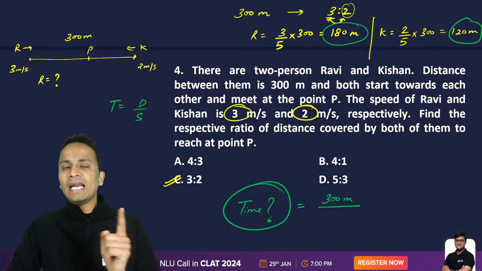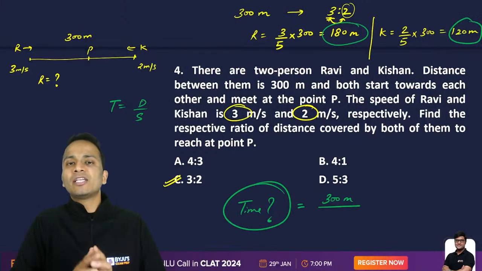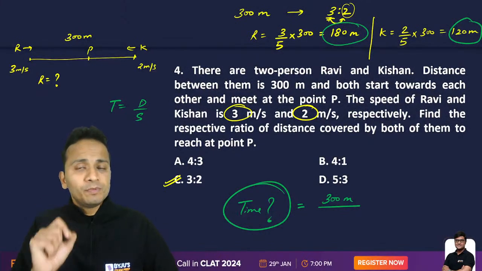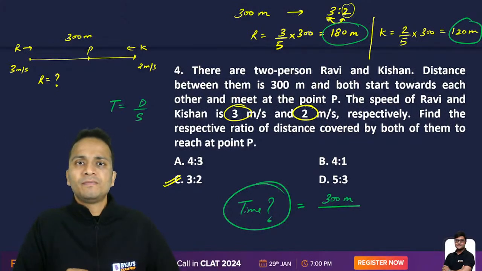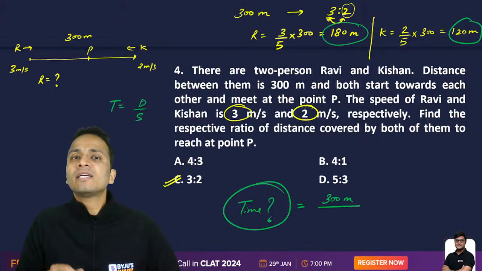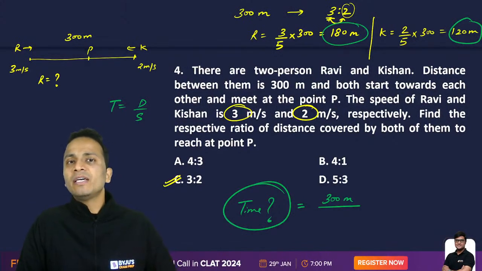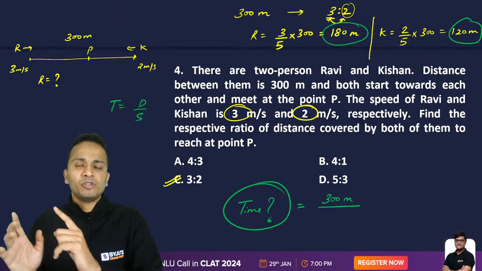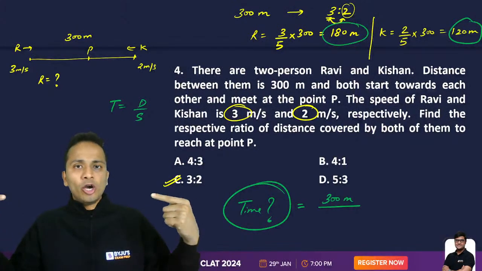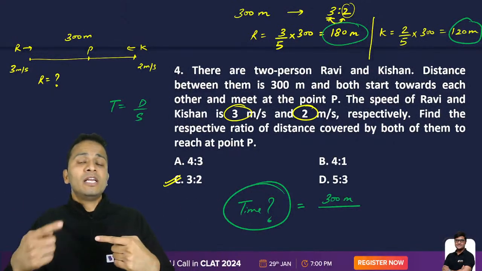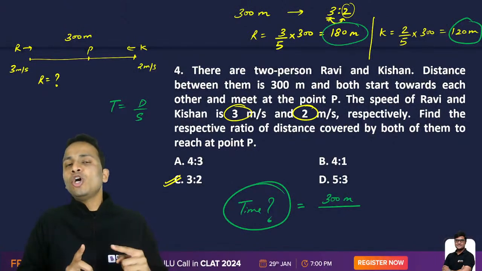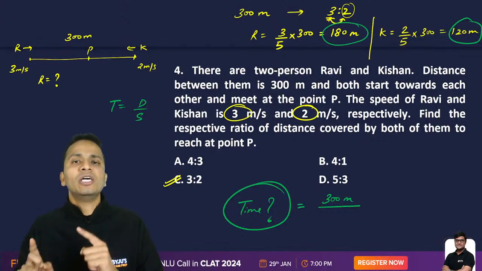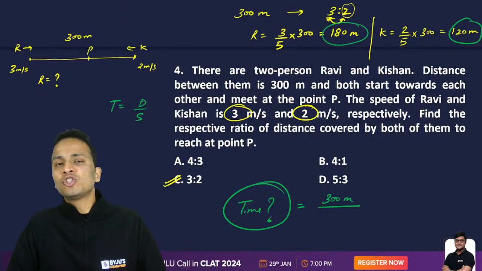Ravi is traveling at a speed of 3. Kishan is traveling at a speed of 2. Now when the objects are traveling towards each other, the relative speed is the sum of their speeds. When the objects are traveling in the same direction, when one person is chasing another person, the relative speed will be the difference of their speeds.